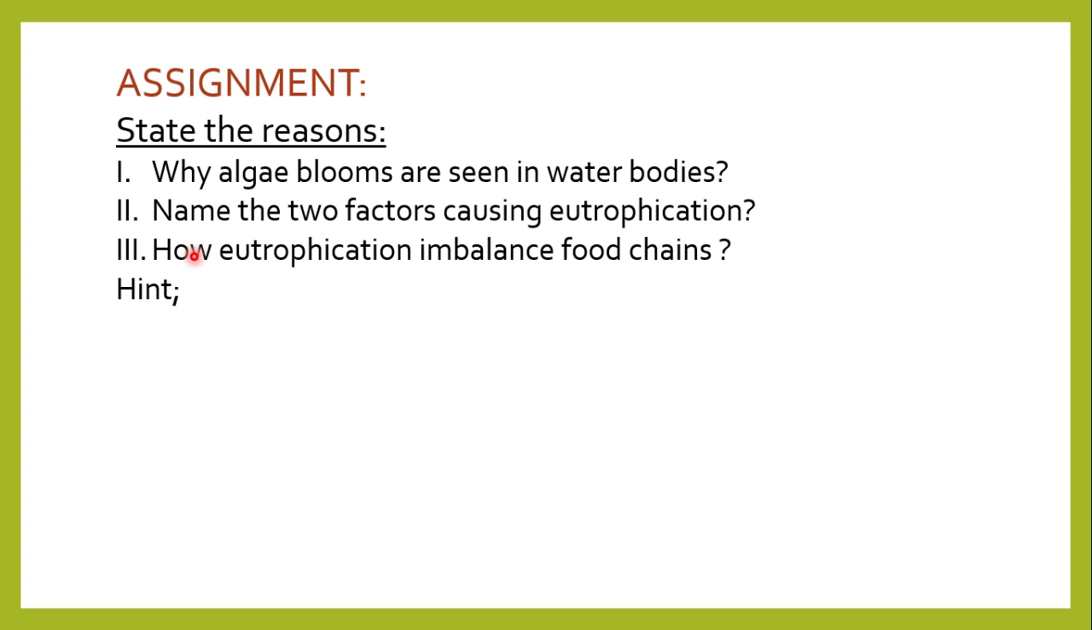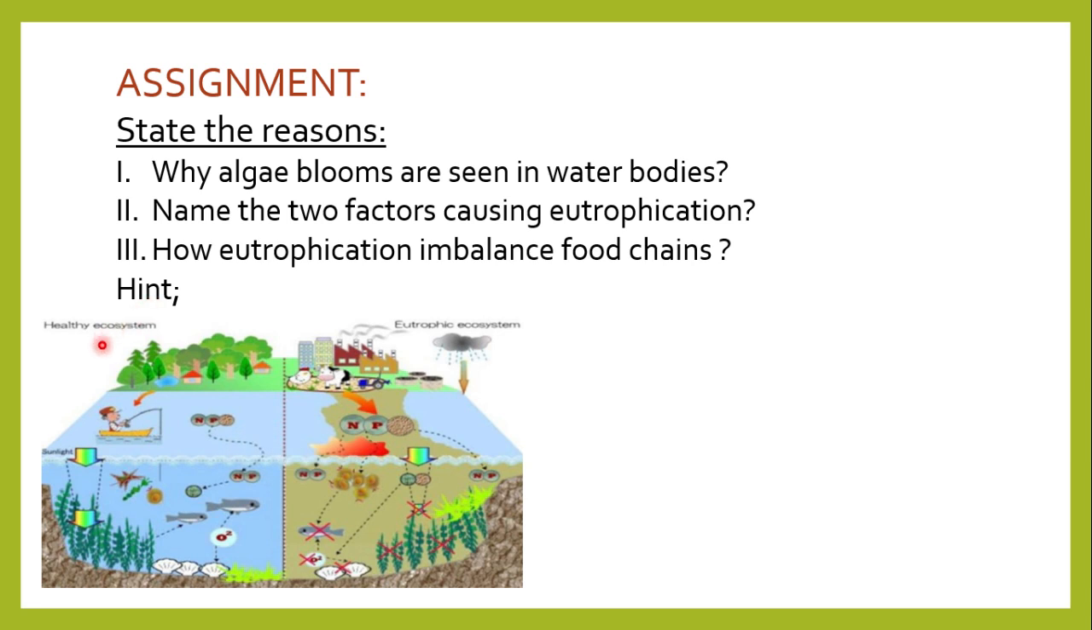And question number 3: how does eutrophication imbalance the food chain? How does it disturb the food chain? For finding the reason, there is a hint for you. See, two ecosystems are shown to you. One is the healthy ecosystem and one is the eutrophic ecosystem.